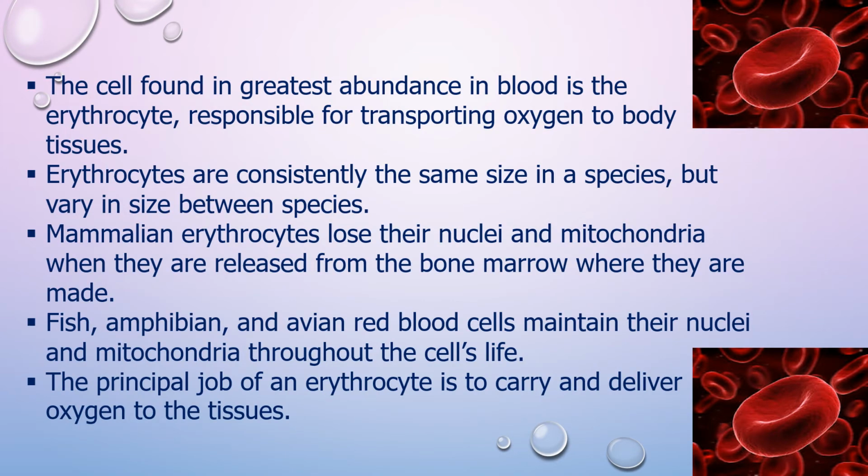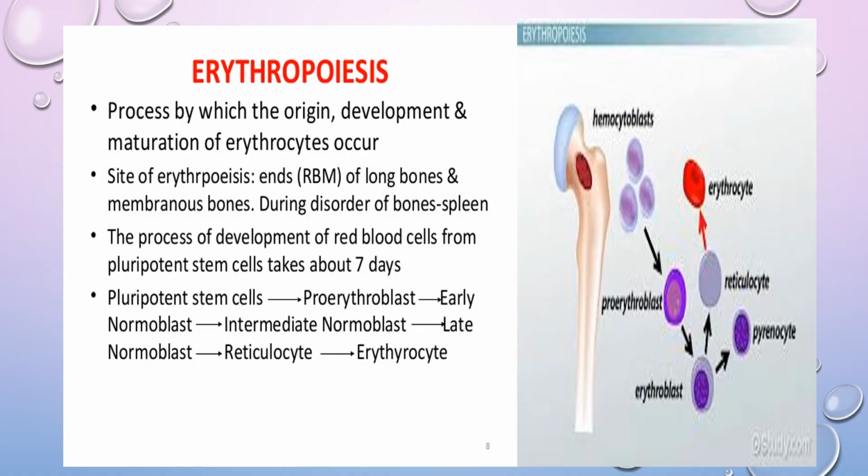So this is the important cell which is present in more abundant amount out of all the blood cells. Major function is in the transportation. Erythrocyte is devoid of nucleus and mitochondria, but in some organisms like fish, amphibians and avians, the red blood cells retain the nuclei and mitochondria throughout the cell life. The principal function of the erythrocytes is the transportation of gas.